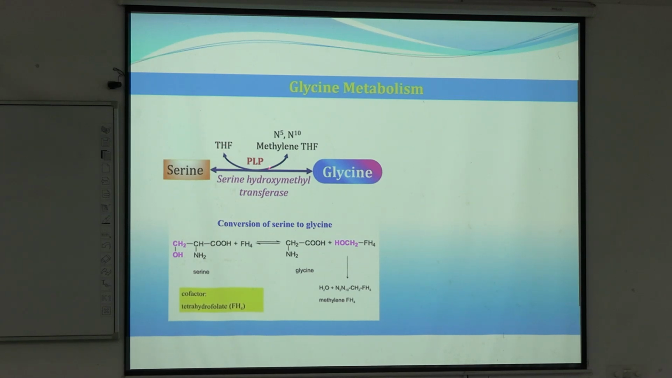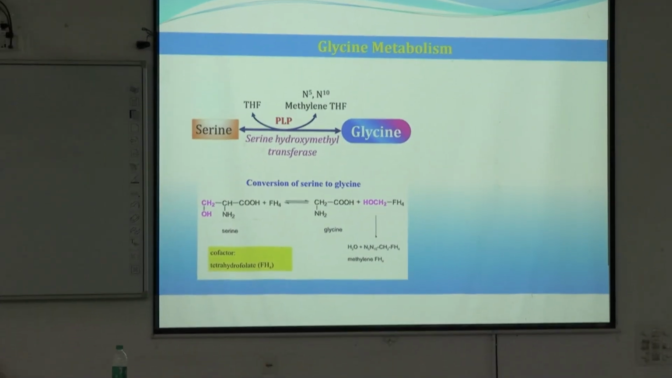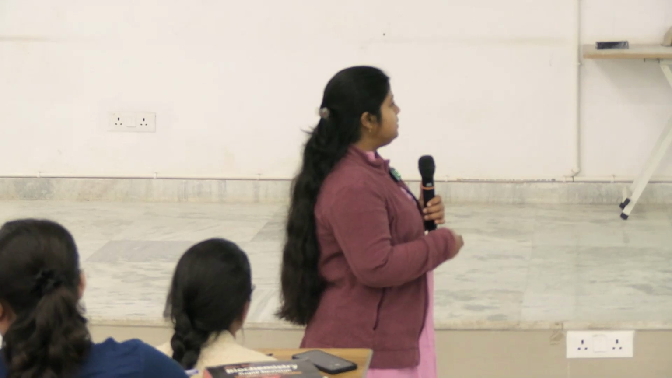Tetrahydrofolate in presence of pyridoxal phosphate. Pyridoxal phosphate is a coenzyme, and the enzyme is serine hydroxymethyl transferase. From serine, the hydroxymethyl group will be transferred to tetrahydrofolate. Is it clear? Clear to everyone? So this reaction will form glycine, and this is a backward reversible reaction. So if needed, serine can also be formed from glycine by the same enzyme and coenzyme